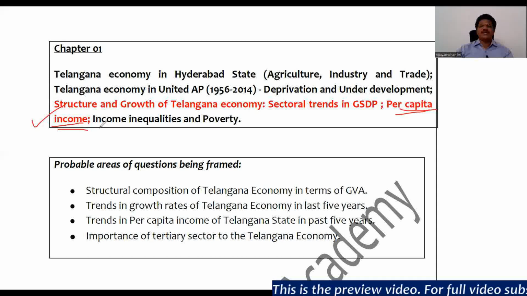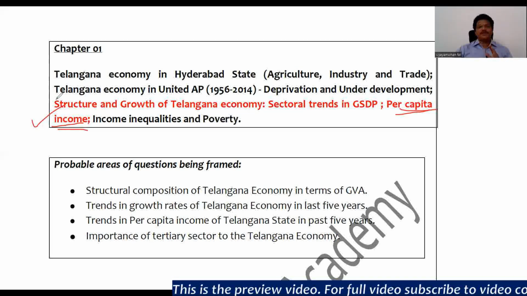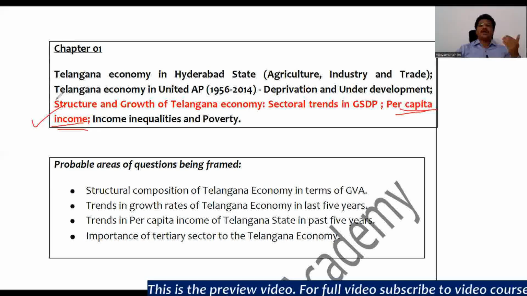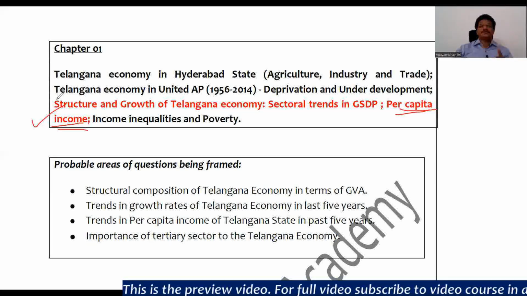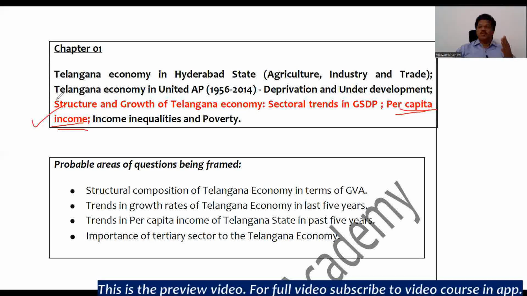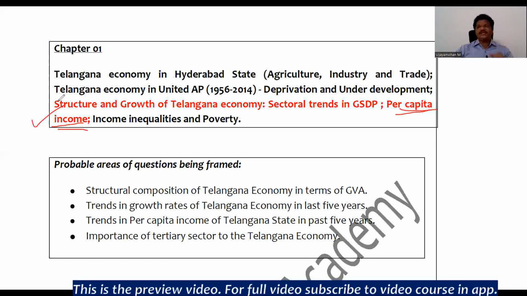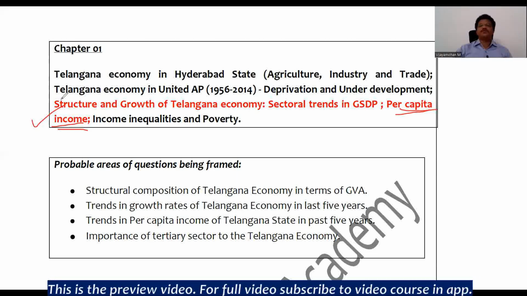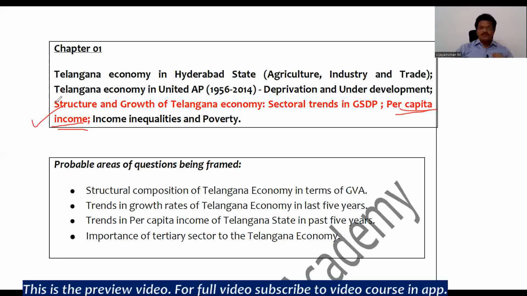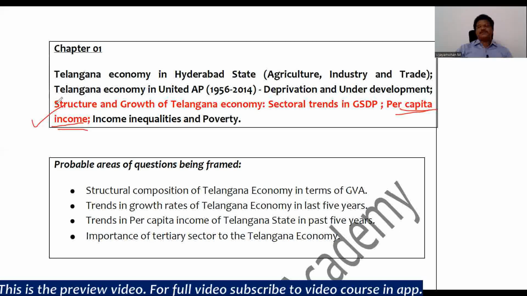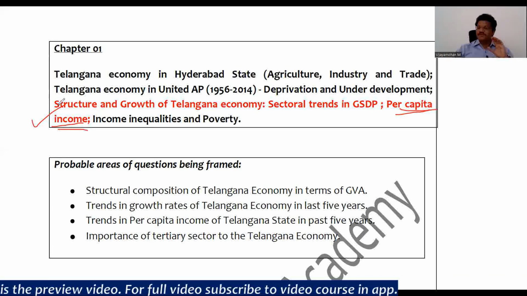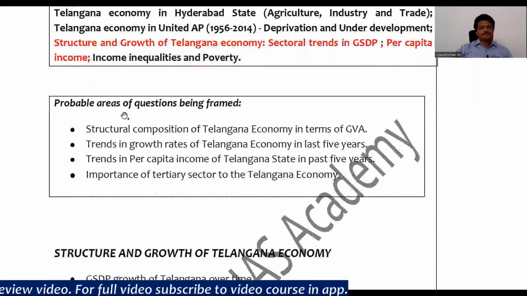If you observe the Telangana economy, there is a considerable improvement in the per capita income after its formation. Even if you compare with the all India per capita income, the growth rate of the per capita income of Telangana is more when compared to the all India level. We will see that as we move forward. On the whole, this chapter is very important, and there is a possibility that there might be a question from this chapter, right? Now we'll move forward without any delay.